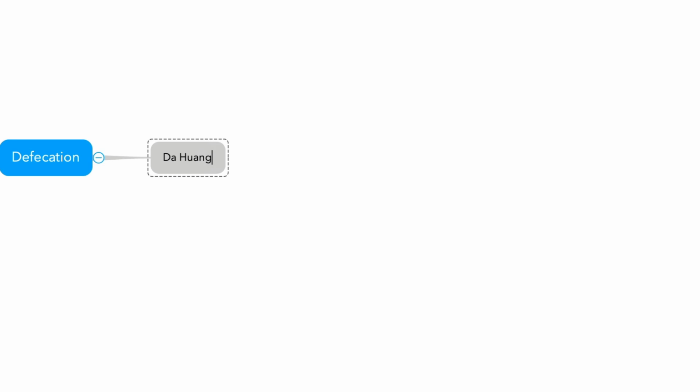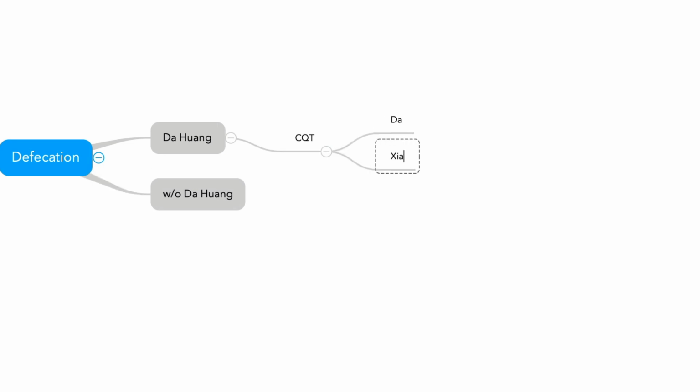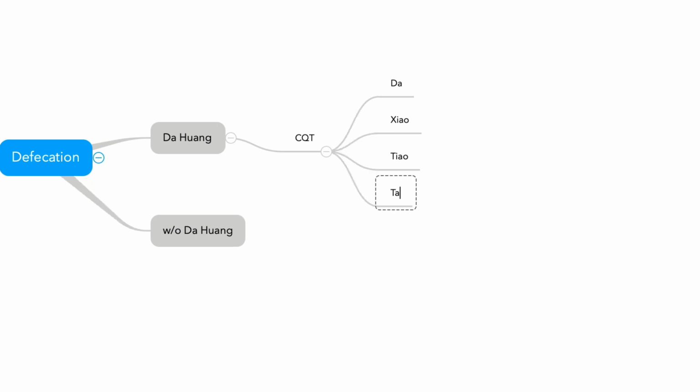Formula with Dahuang and formula without Dahuang. Da Chengqitang, Xiao Chengqitang, Tiaowei Chengqitang, and Taoren Chengqitang, or Taohe Chengqitang. Either way is fine. And Da Chengqitang treats everything.